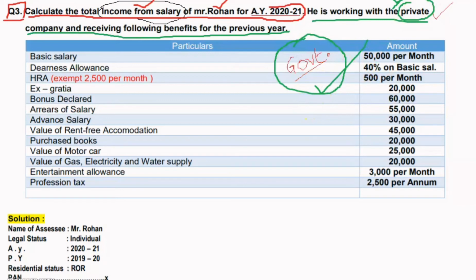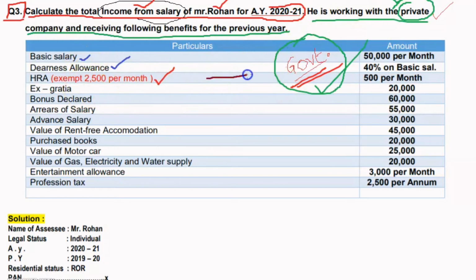In the pro forma question, some benefits which Mr. Rohan is receiving are given. In particulars: basic salary is 50,000 per month, DA 40% on basic pay, HRA house rent allowance, exempted 12,500 per month and actually received 500 per month.